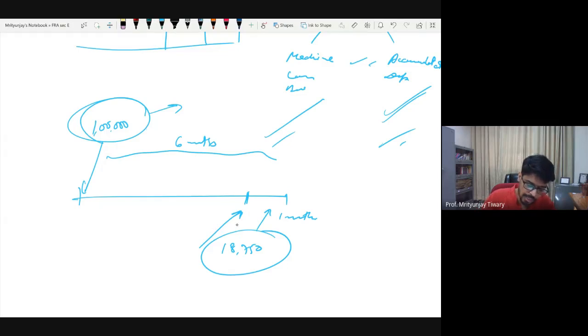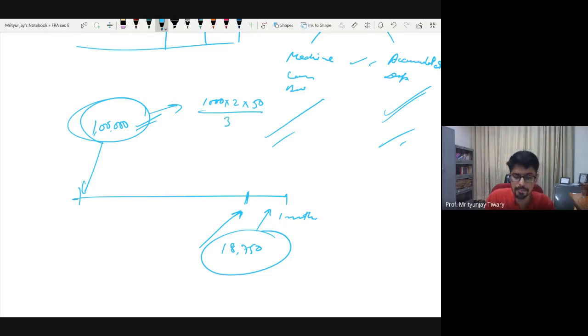They are saying 1 lakh, its life is what? 3 years. What have you purchased for 1 lakh? You have bought 1,000 movies. You have bought 2 copies of each movie, so 2,000 tapes. And for every tape, you have paid $50 each. So that is how you have spent this 1 lakh. The life is 3 years, so this divided by 3 will be my annual depreciation.